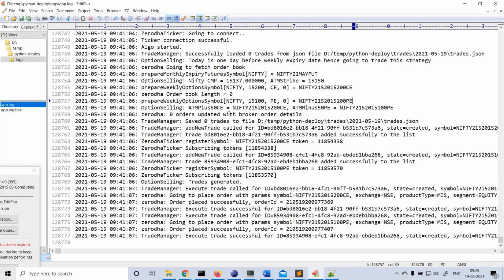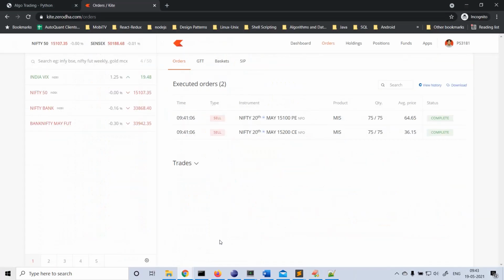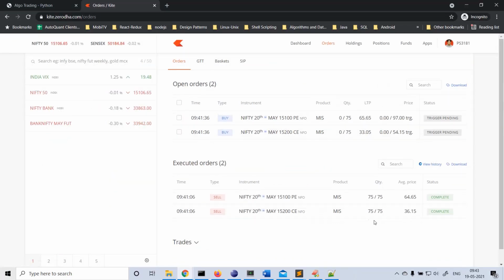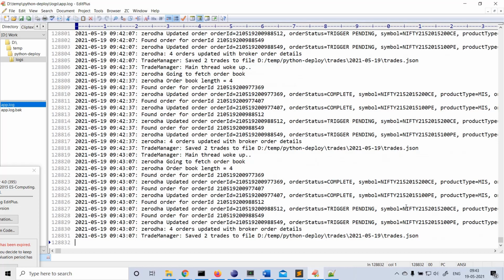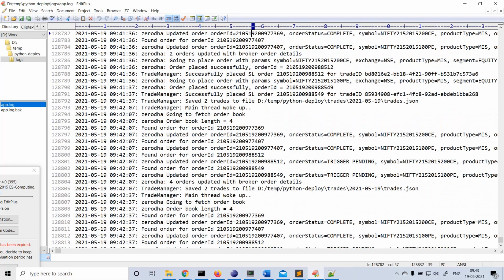So then we handed over to the trade manager, and the trade manager called should place trade or not. We return true, and the trade manager successfully placed the trade, and you can see the trades live here. After 30 seconds, the trade manager places stop loss orders for these. If I refresh this log file, you can see these are updating while I was explaining to you.